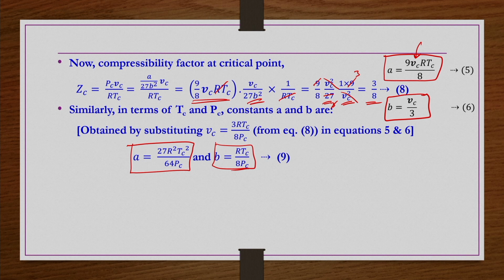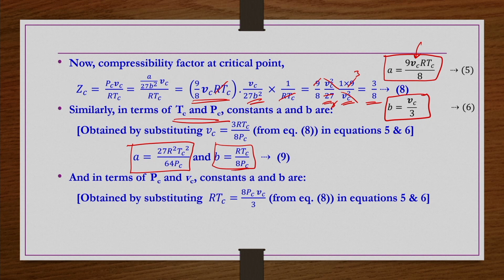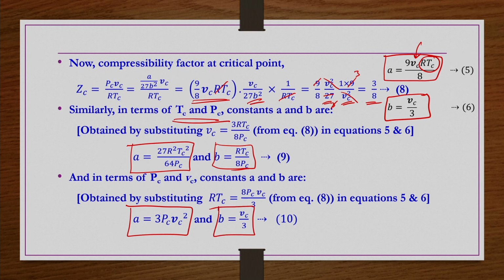Now, in this case a and b are represented in terms of Tc and Pc, and then similarly in terms of Pc and Vc, constants a and b can also be obtained, but what you have to do in this equation, in place of RTc, you simply write 8 Pc Vc by 3. Then we have a is equal to 3 Pc Vc square and b is equal to Vc by 3 as it is. So, now these a and b constants are in terms of Pc and Vc.